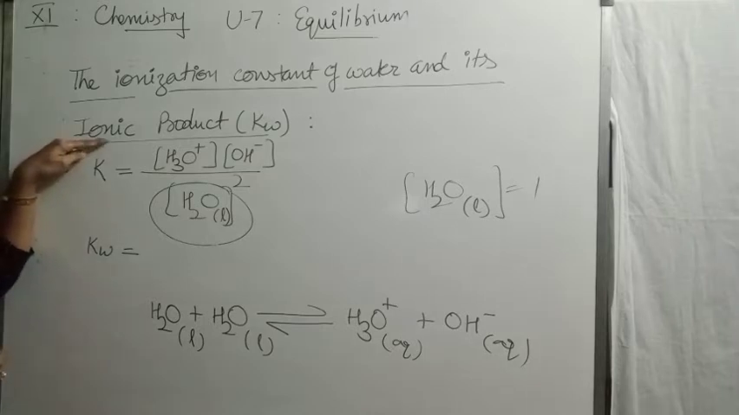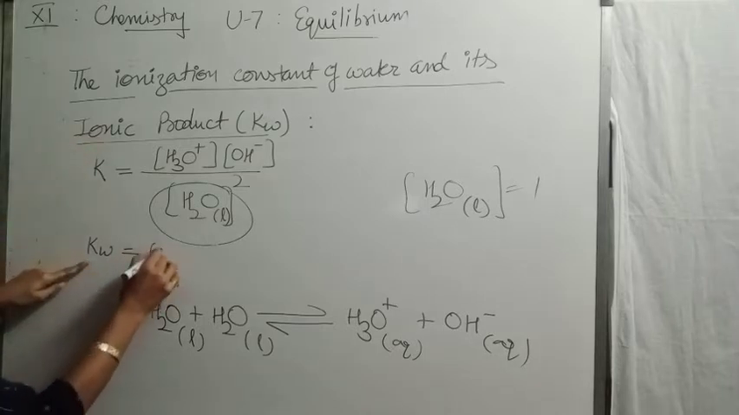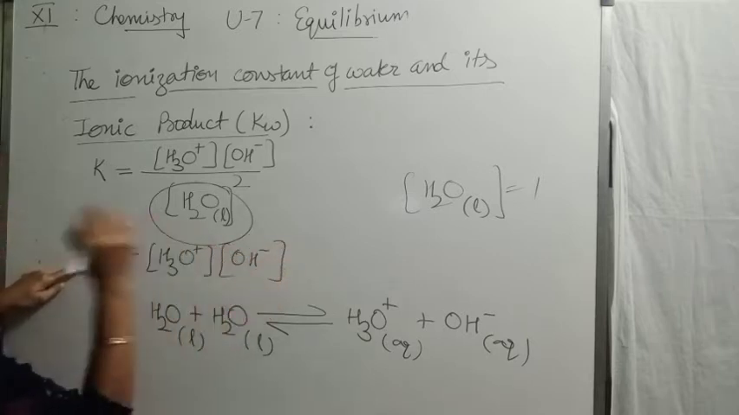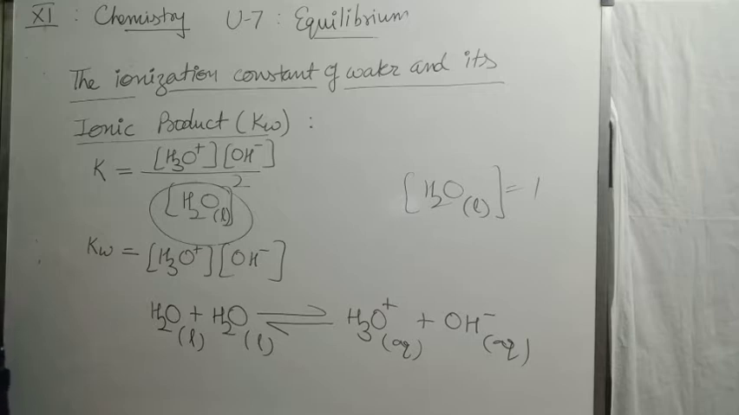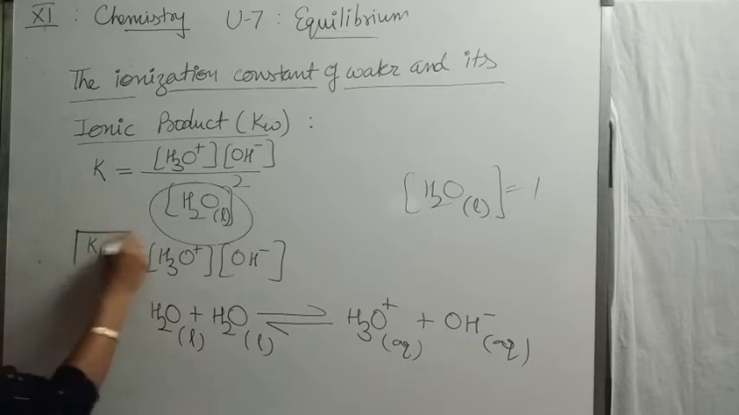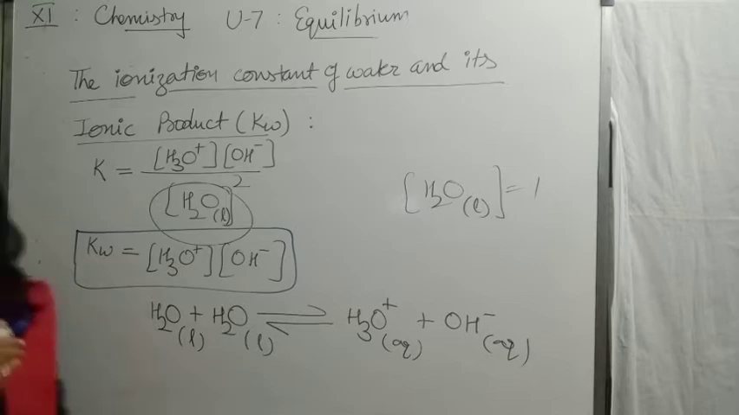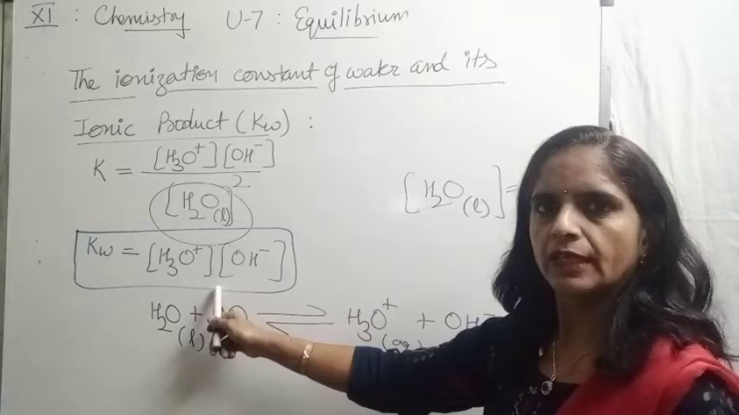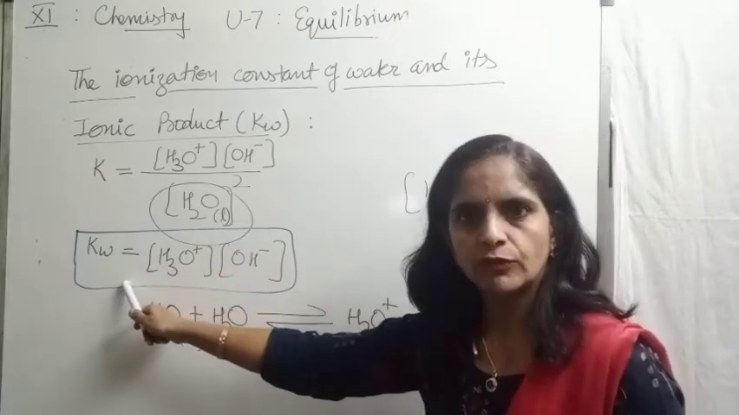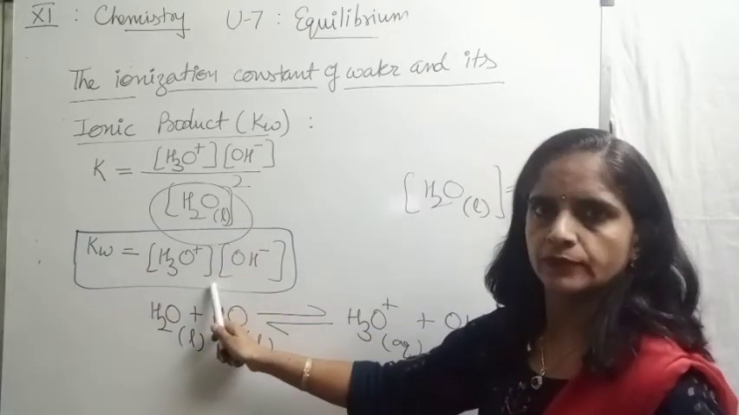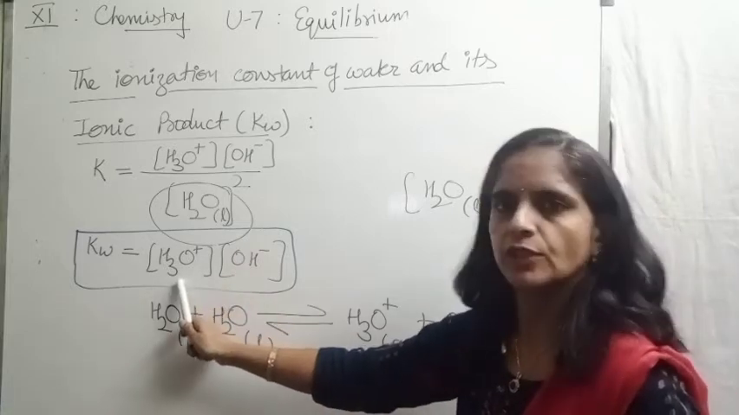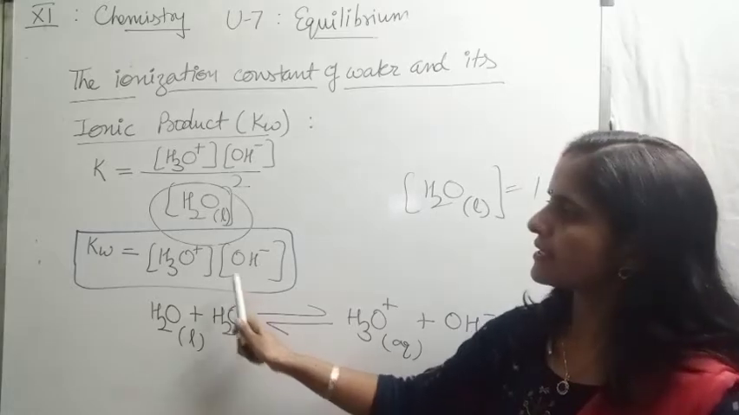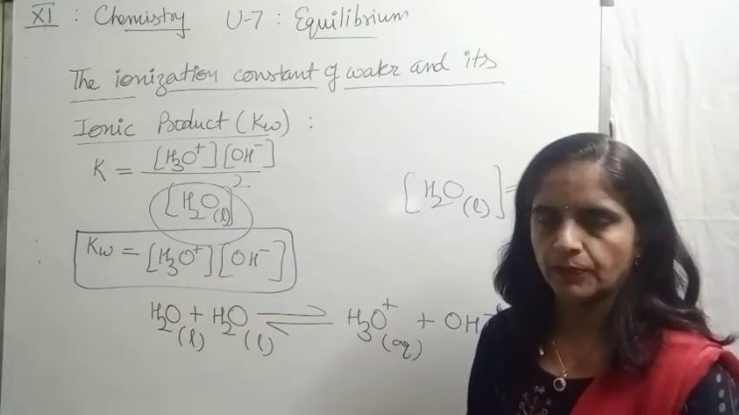So the formula for ionic product of water, Kw, equals the product of molar concentration of hydronium ion and hydroxyl ion. So this is the formula to calculate the ionic product of water. So if it is asked to define the ionic product of water, we can define from here only that the ionic product of water is the product of molar concentration of hydronium ion and hydroxyl ion. This is termed as the ionic product of water.